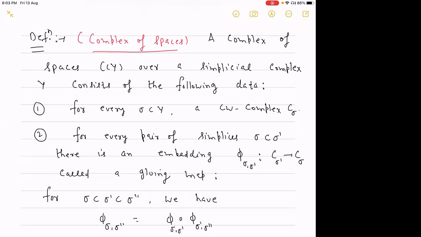And last time I also mentioned the theorem of Alexander Martin, which is again a combination theorem for complexes of hyperbolic groups. It says that suppose we are given a complex of hyperbolic groups over a simplicial complex Y. When I say a complex of hyperbolic groups, I mean all the local groups are hyperbolic.